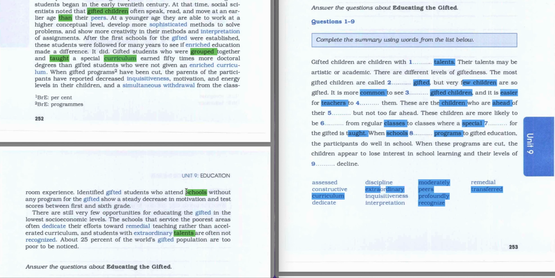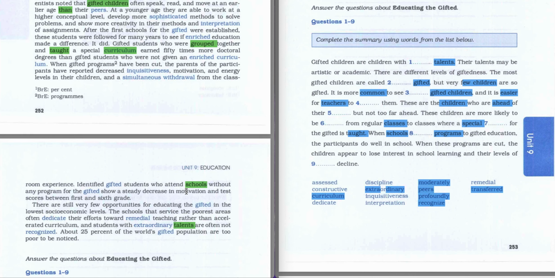So let's read this sentence. Identified gifted students who attend schools without any program for the gifted show a steady decrease in motivation and test scores between first and sixth grade. So here further we also have information about schools.